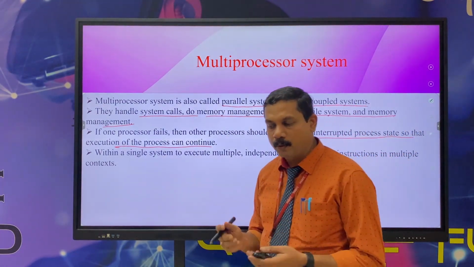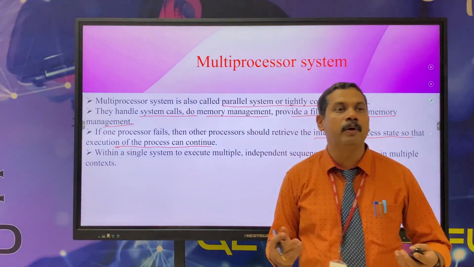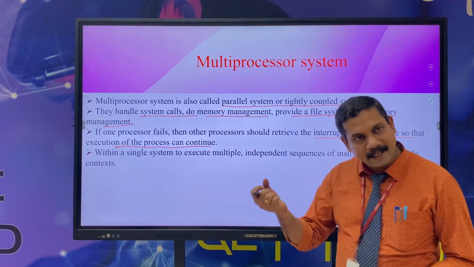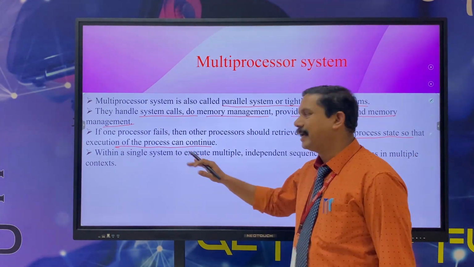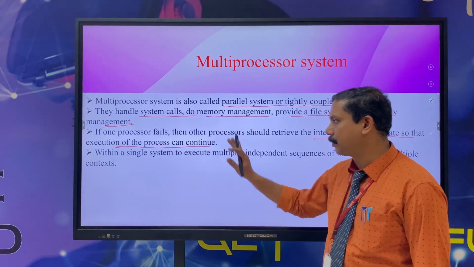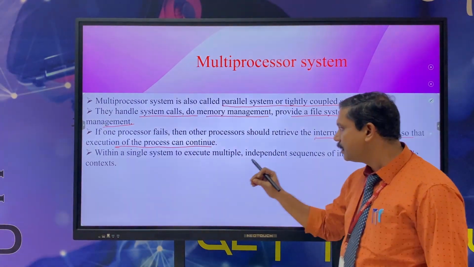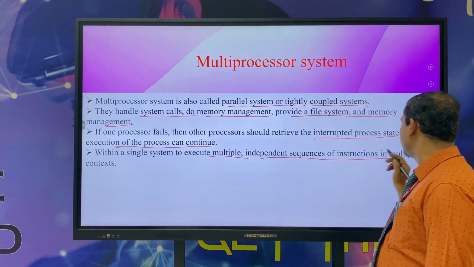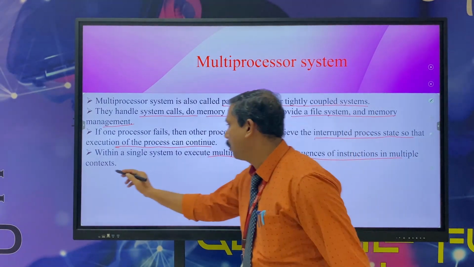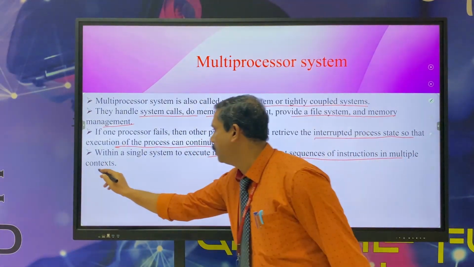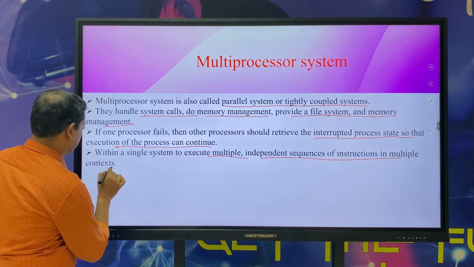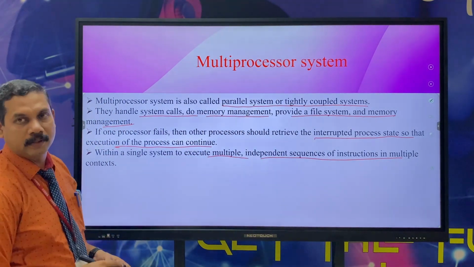So if one processor fails, we don't need to worry, because the other processors take care of it and execute the process. This allows a single system to execute multiple independent sequences of instructions in multiple contexts. This is the use of multiprocessor systems.